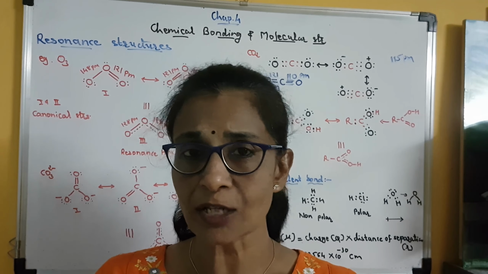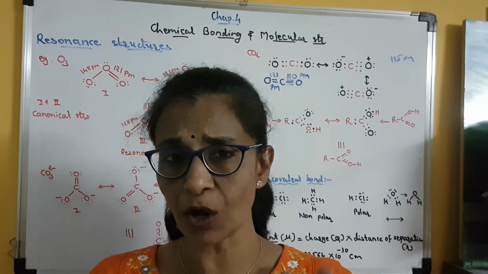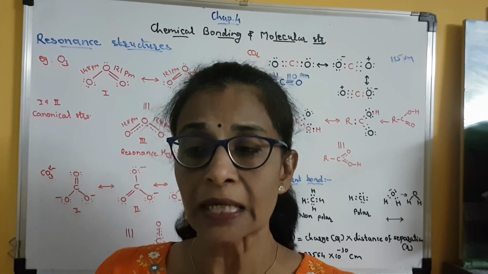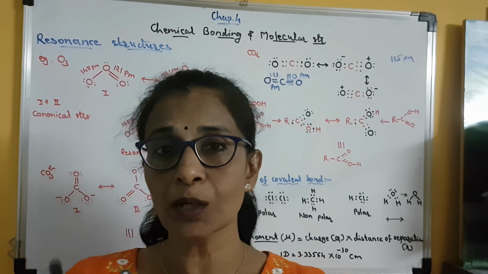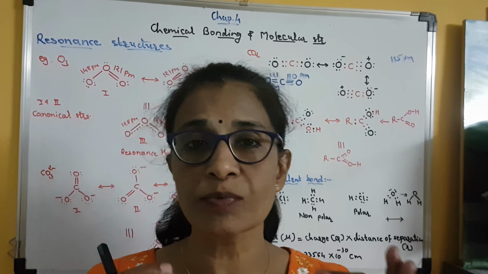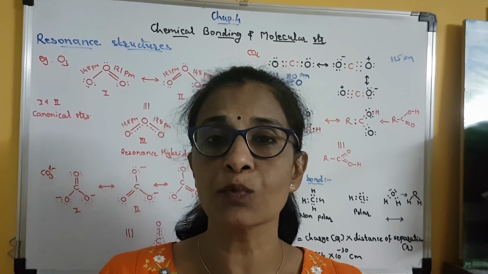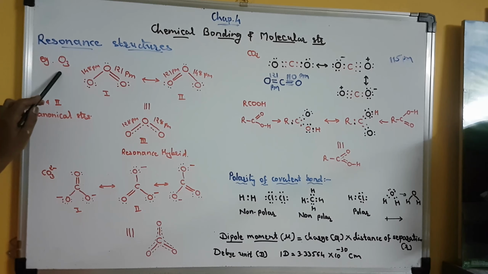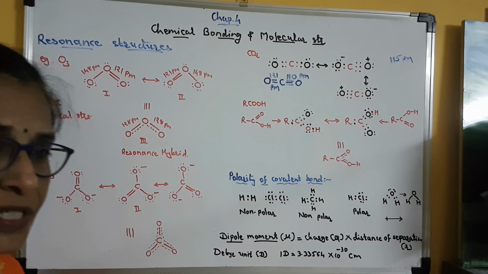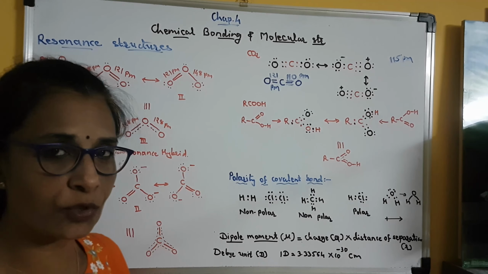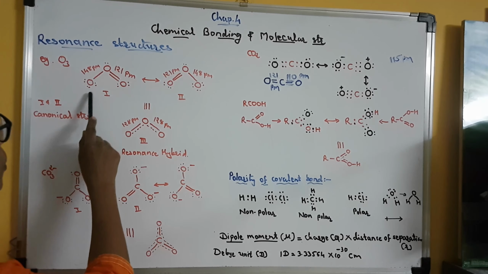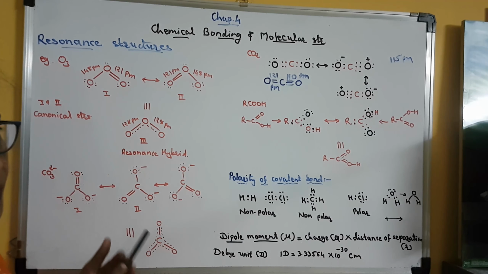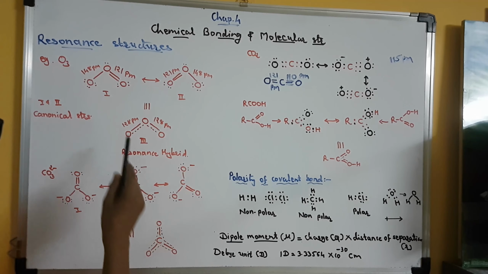So the word resonance means interconversion of one form into the other. This concept is applicable only to those molecules which can have more than one possible structure. So let us take the example of ozone. In the previous lecture also we have talked about ozone. In ozone we know that three oxygen atoms are bonded like this. It is an angular structure.